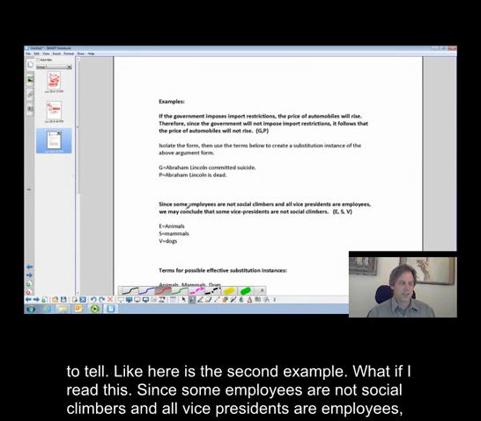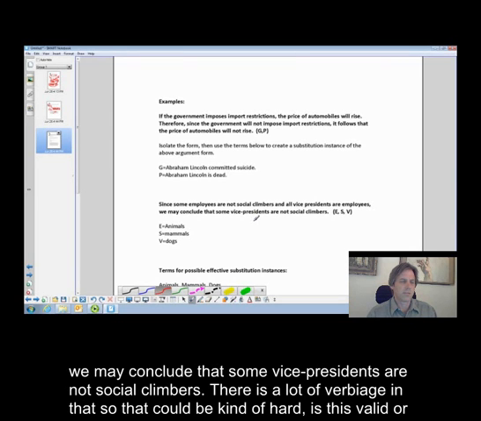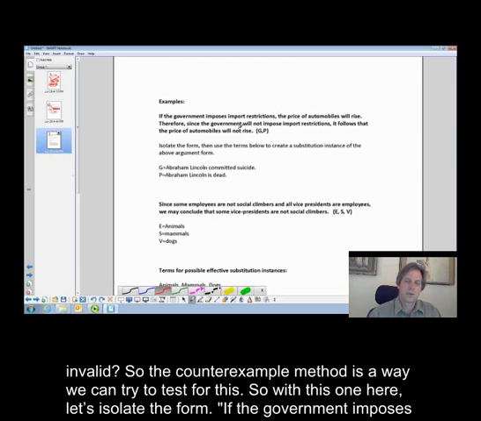Here's the second example. What if I read this? Since some employees are not social climbers and all vice presidents are employees, we may conclude that some vice presidents are not social climbers. There's a lot of verbiage in there, right? And so that can be kind of hard. Is this valid or invalid? So the counterexample method is a way we can try to test for this.